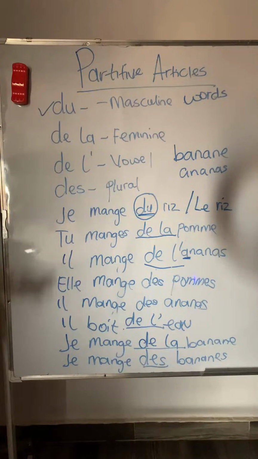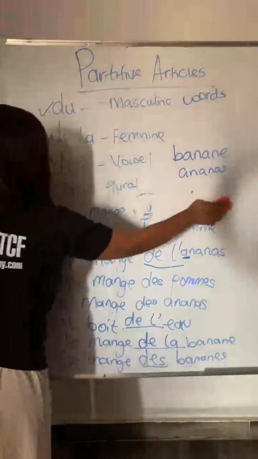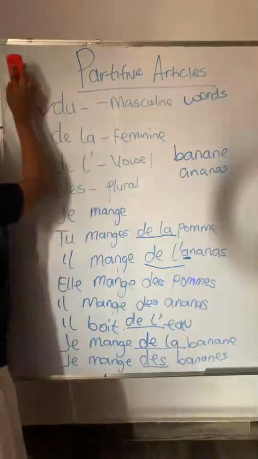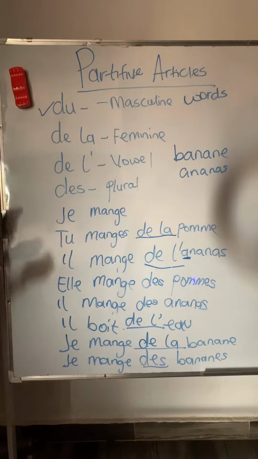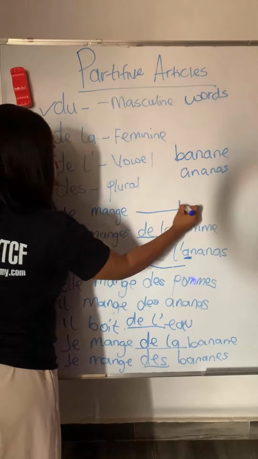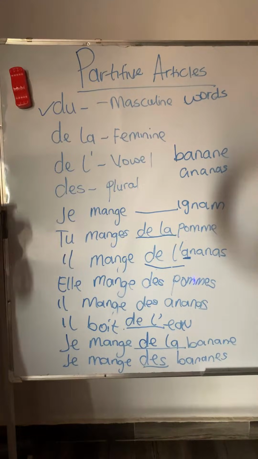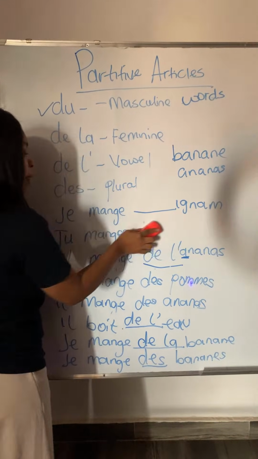So I'm going to add one more for you to fill up here. Just one more on top so you can fill it up. Okay? So let's give an example of what? Think of the food I like in French. I'm going to give yam. So igname is yam. How do you tell me I am eating yam?